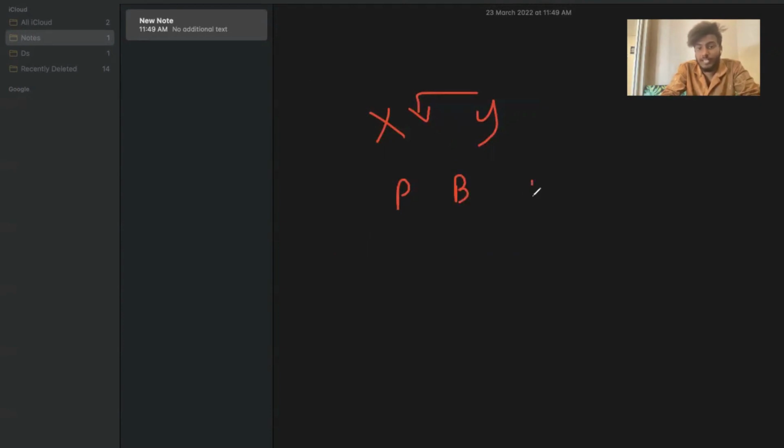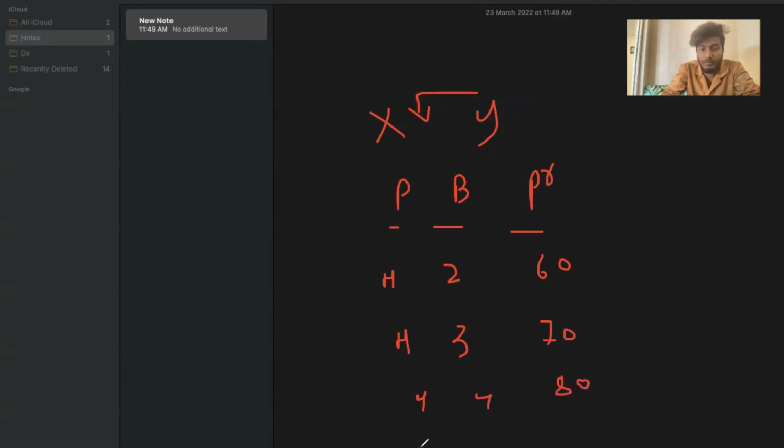I'll have one output as price. Place, bedrooms, and price. The place is high-tech city. For 2 bedrooms, the price is 60 lakhs. For high-tech city, 3 bedrooms, the price is 70 lakhs. For high-tech city, 4 bedrooms, the price is 80 lakhs.